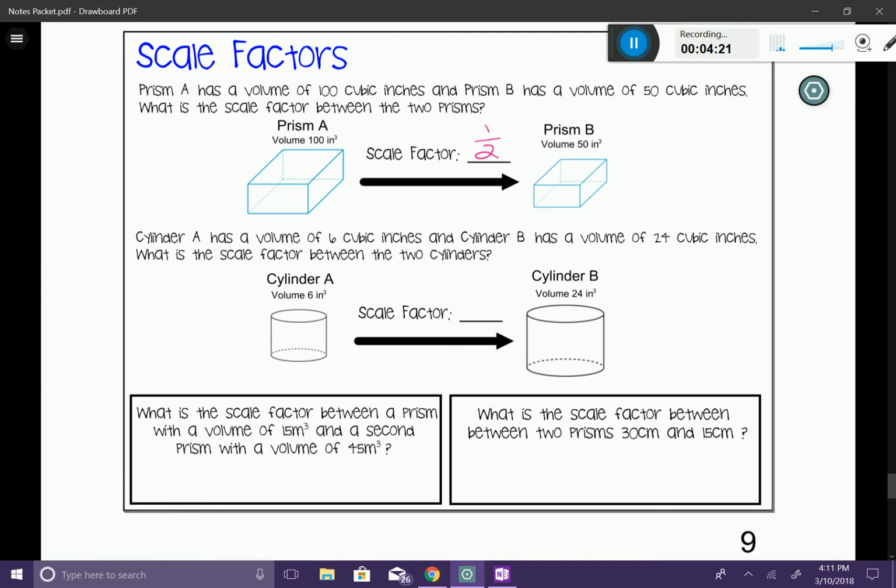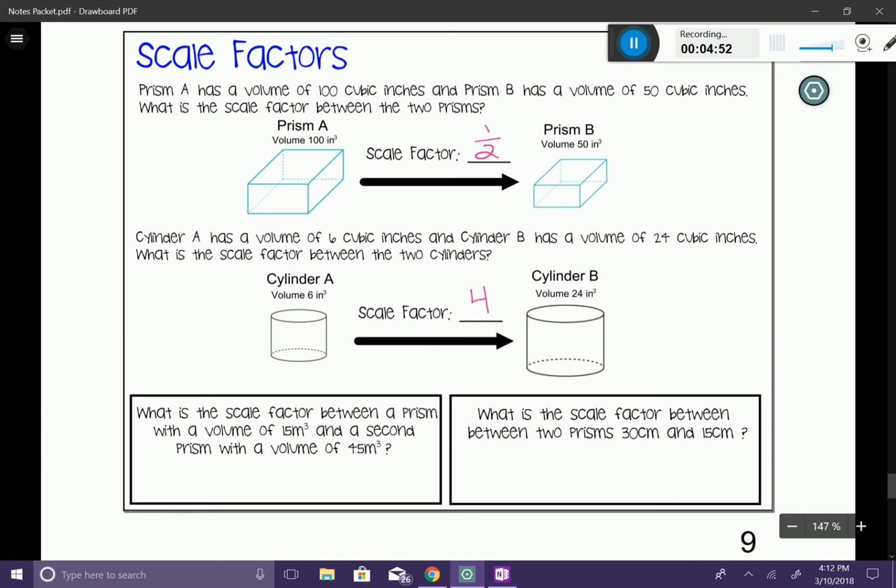Now, what if we looked at this cylinder below? Cylinder A has a volume of 6 cubic inches, and cylinder B has a volume of 24 cubic inches. What's the scale factor between the two cylinders? So if the first is 6 inches cubed and the second is 24 inches cubed, basically what happened is I multiplied it by 4. So the second cylinder is 4 times as big as the first. So my scale factor is going to be simply 4.